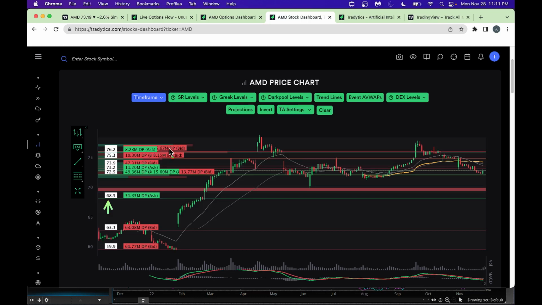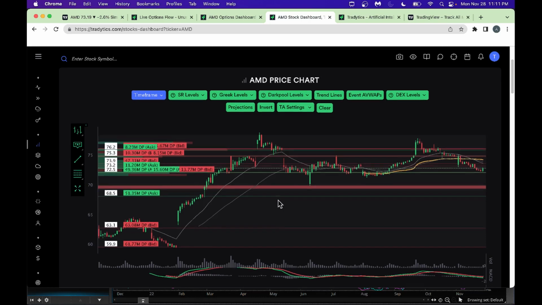That's why, with this high gamma exposure level and also high dark pool activity at 68.5 and even 78.5 here, that's positive dark pool activity. There is also some bearish dark pool activity, which is 13.77. So it squarely puts you around $70. I expect the stock to be around these levels here at $70 because of this high gamma exposure.